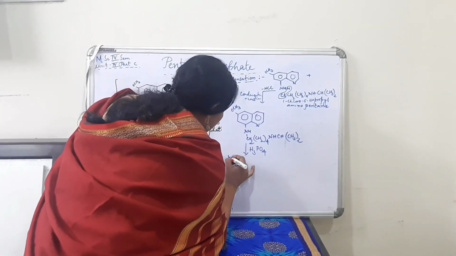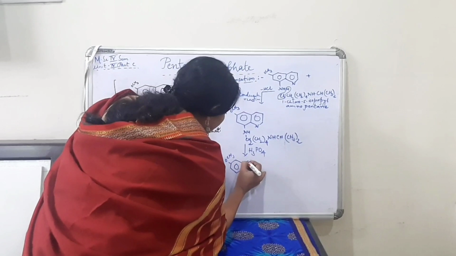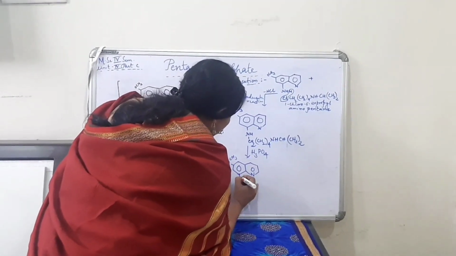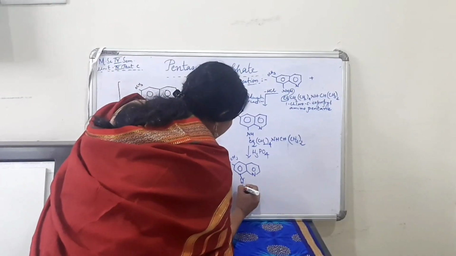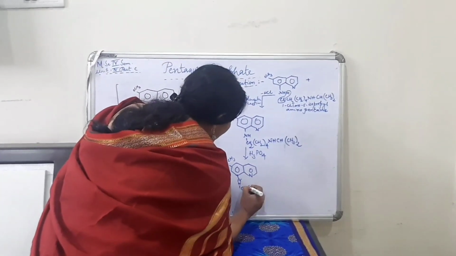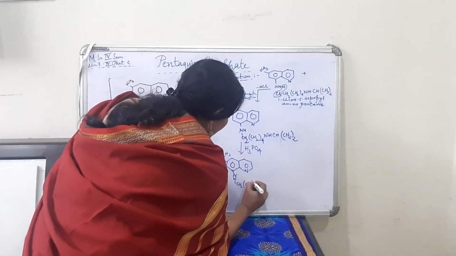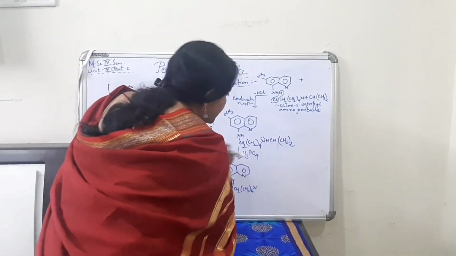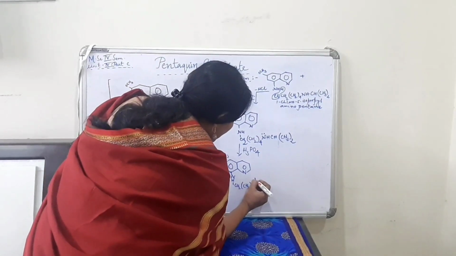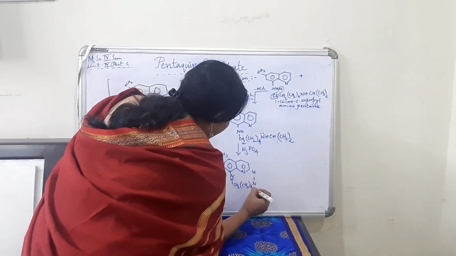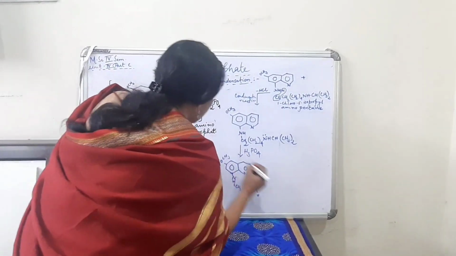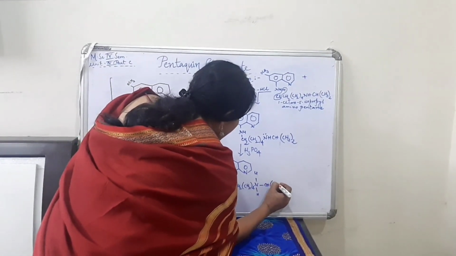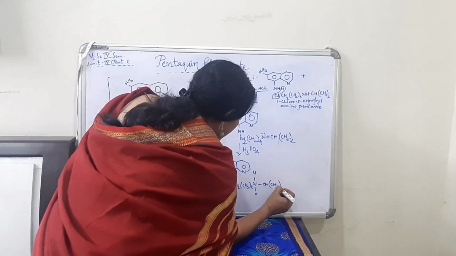So this is the structure, OCH3. This is the quinoline nucleus. With this comes the side chain NH, then CH2, CH2, CH2. Here lone pair of electrons are present over this nitrogen. So here H will come and get substituted. So it becomes like this, CH, CH3. Other things will be the same.